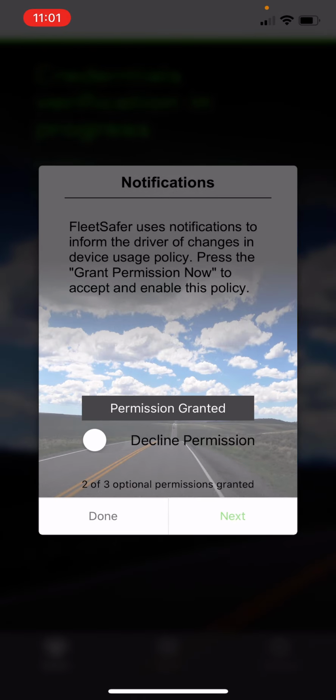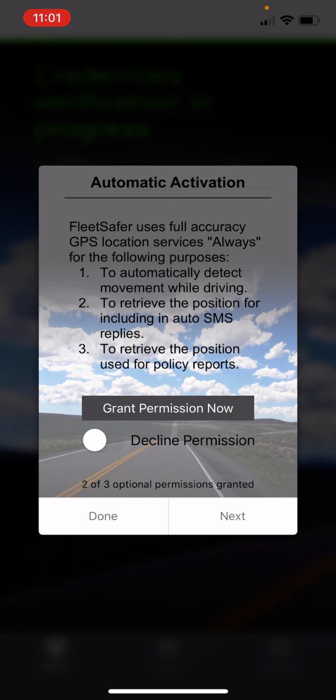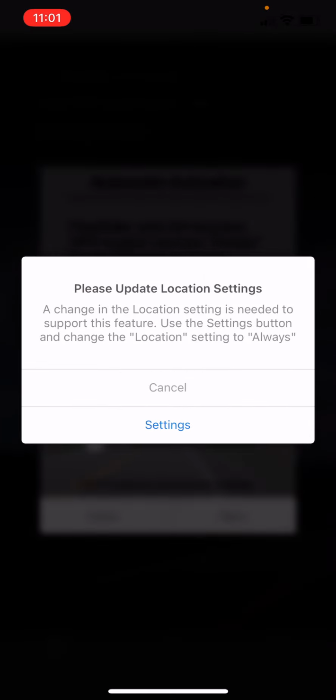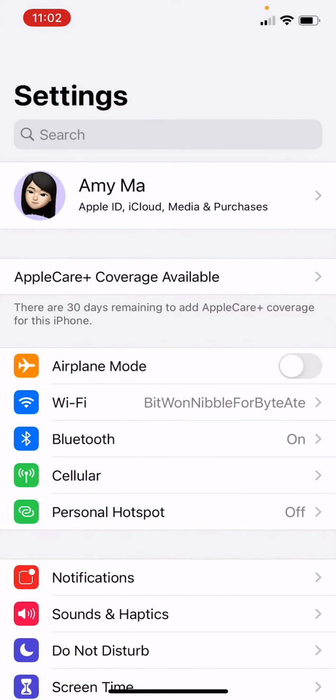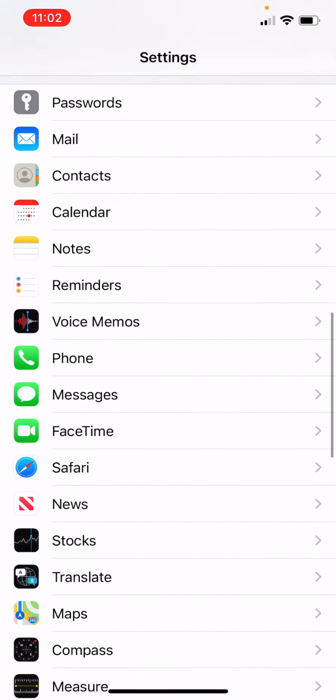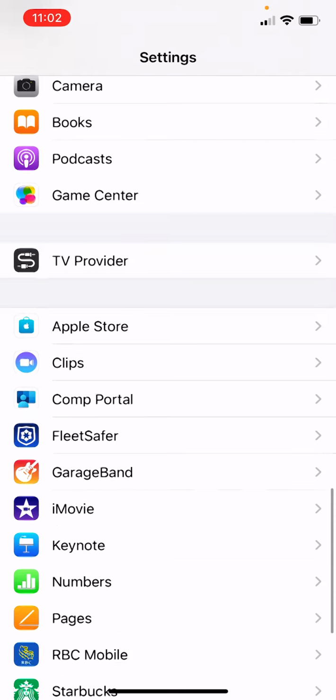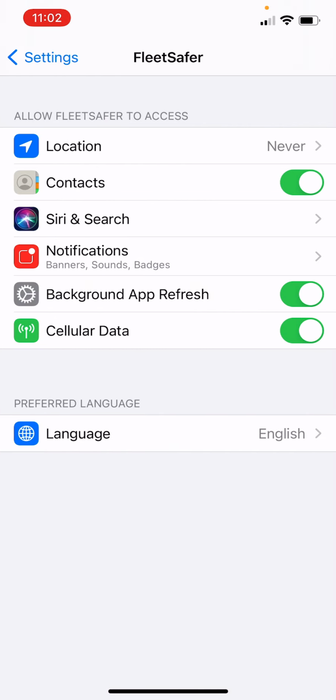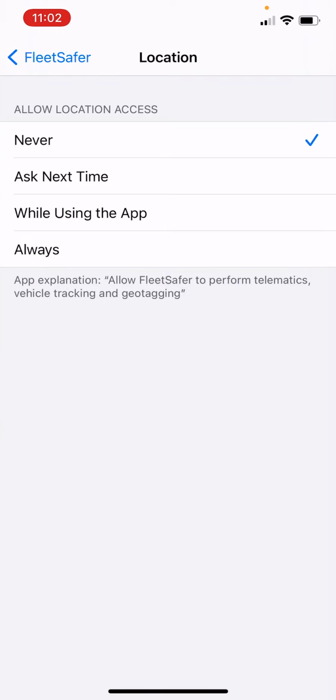then click on Next. In the Automatic Activation pop-up box, click on Grant Permission Now. You will be asked to update your location settings. Click on Settings. Find the FleetSafer app, and then click on Location. Select Always.